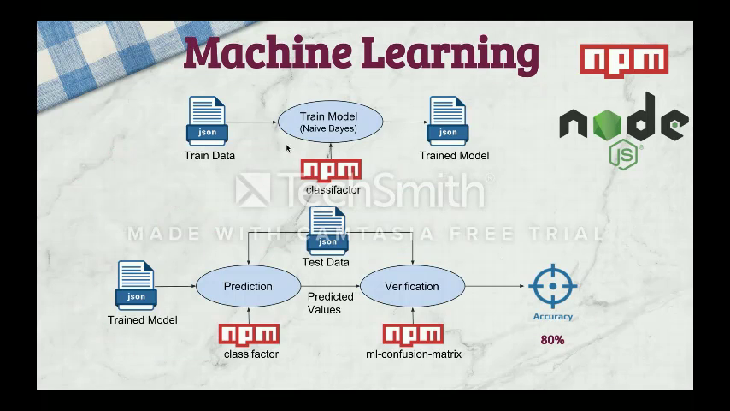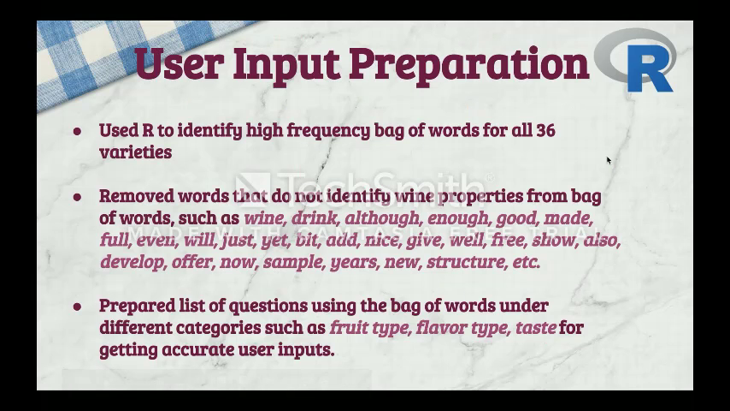The training data was used to build our machine learning model using the npm package classifier and was saved in JSON format. The trained model in JSON format is used for predicting the wine varieties, and again the npm classifier is used to predict the values. We also used the npm confusion matrix package to measure the accuracy of our model and found 80% accuracy in our top 4 choices.